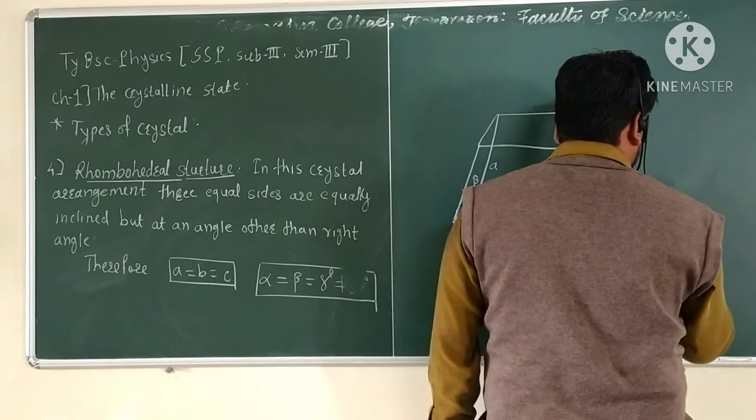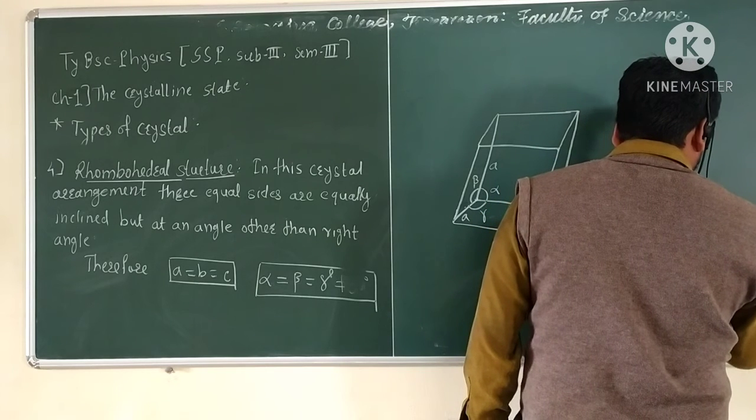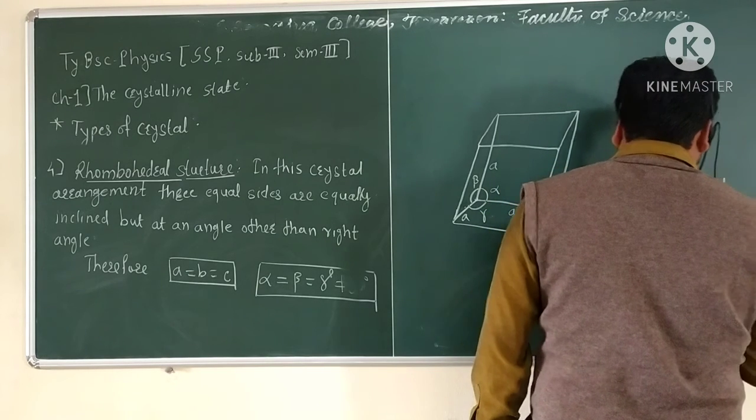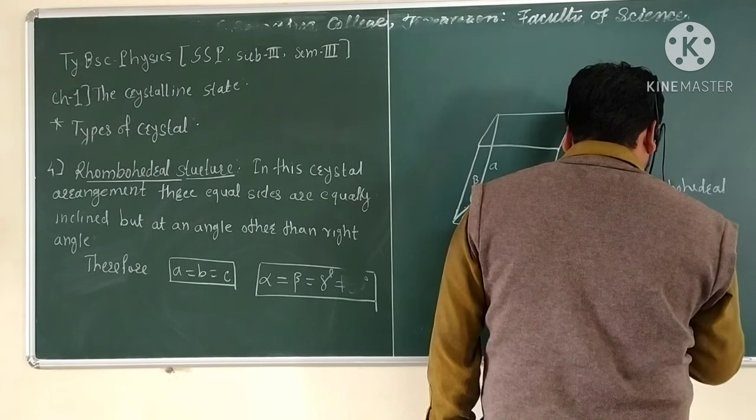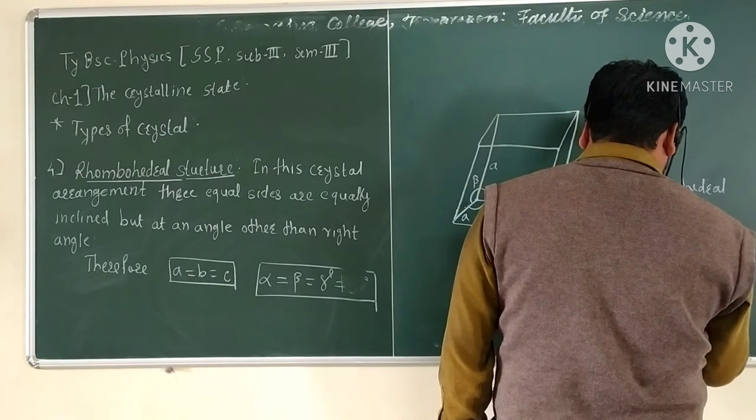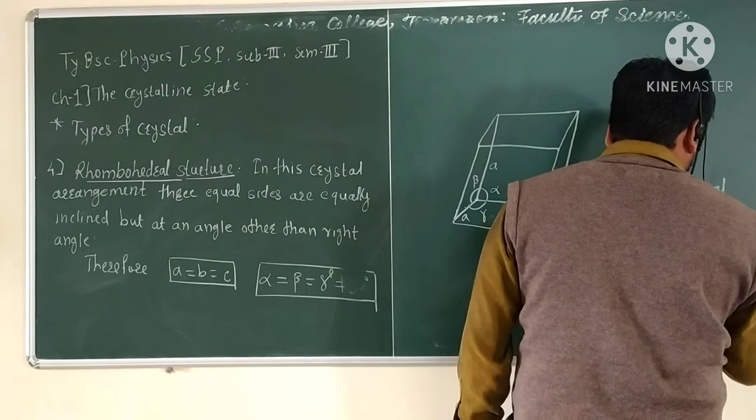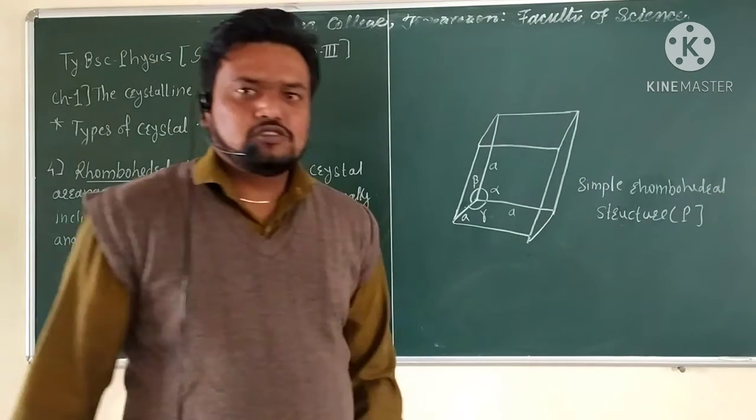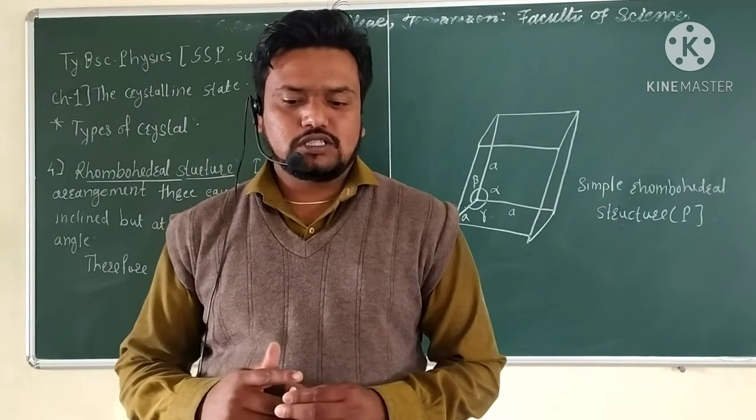Simple rhombohedral structure, which is considered as capital P. Okay, so this is the information about the rhombohedral structure.